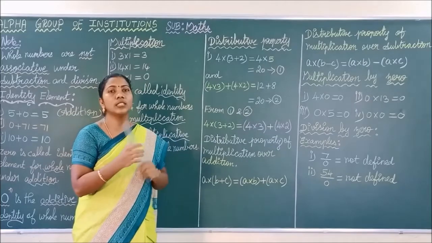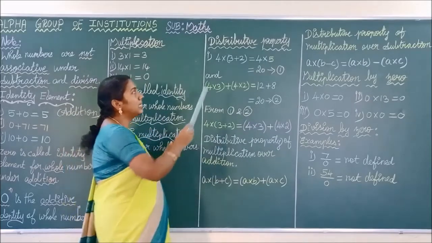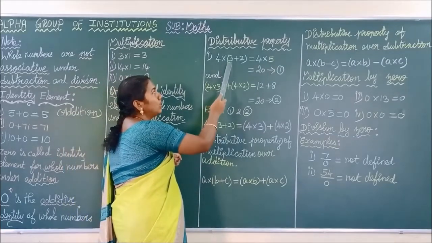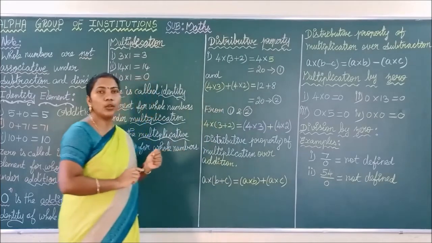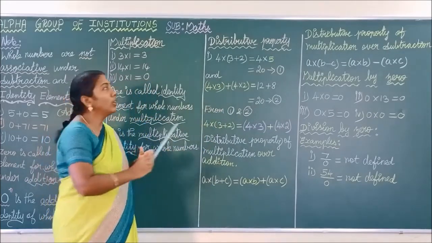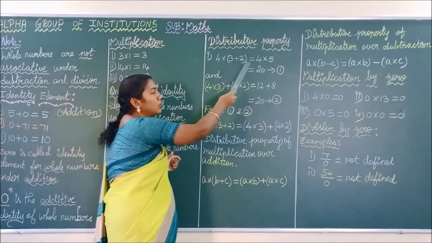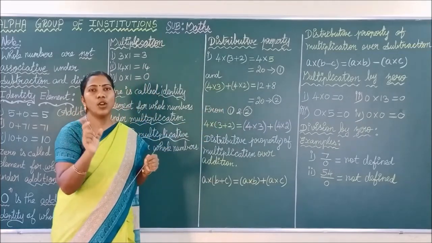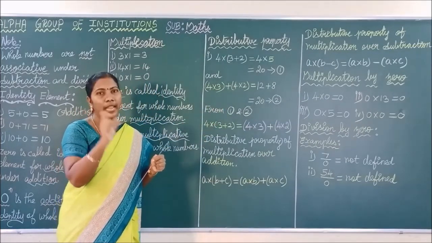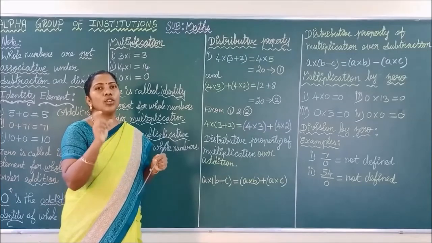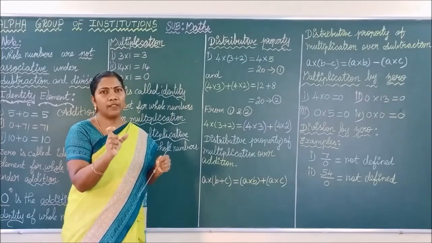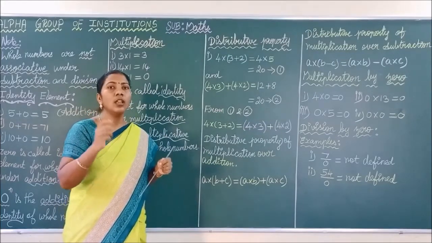Okay, let us see what is distributive property. See this example. 4 into (3 plus 2). Now we are going to multiply the 4 with the number 3 plus 2. First, you have to evaluate the numbers within the bracket. Always you have to evaluate the numbers within the bracket, whether it may be addition, subtraction, or division.